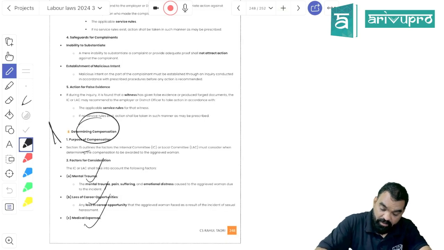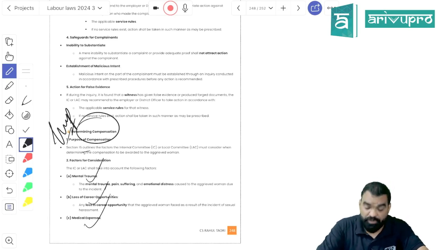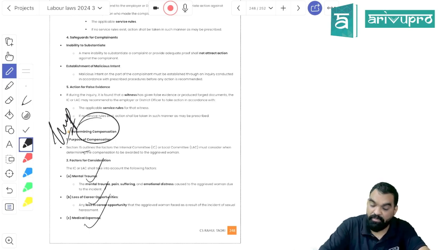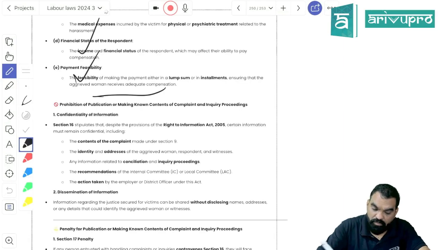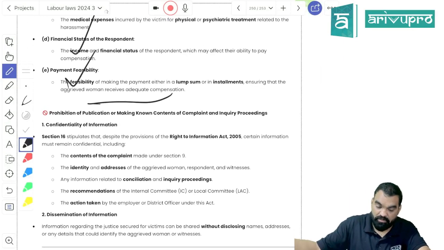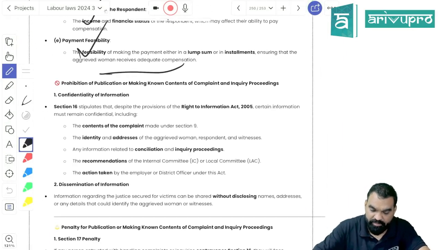This is something very important, okay? In order to determine the compensation payable to a victim woman, mental trauma caused to her, career loss, medical losses, the financial status of the respondent, and payment feasibility will be checked.